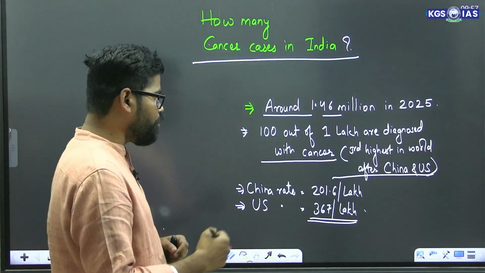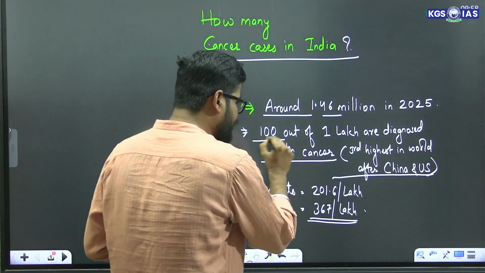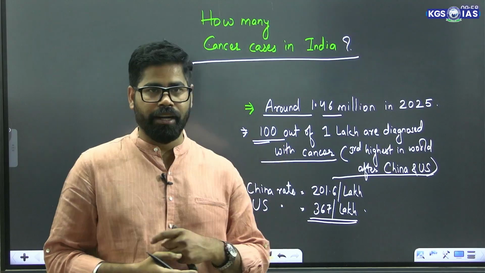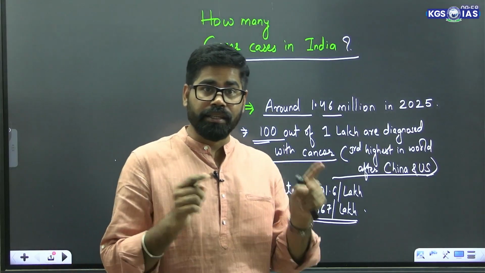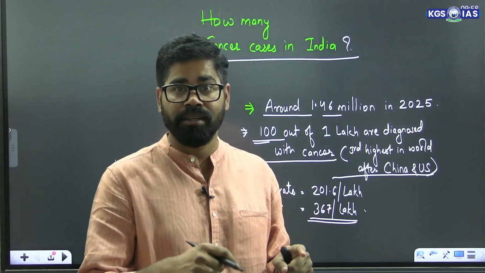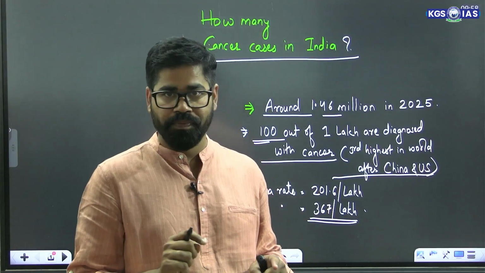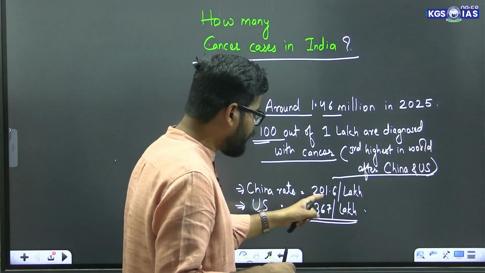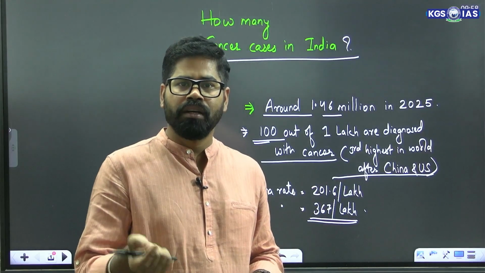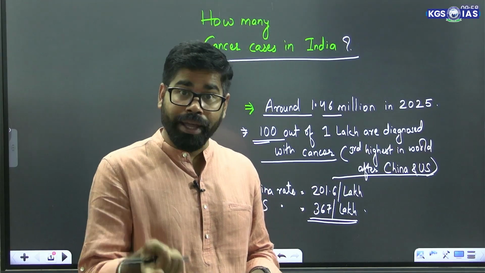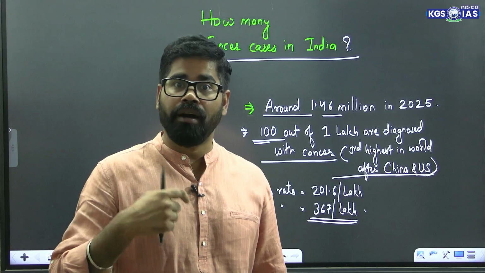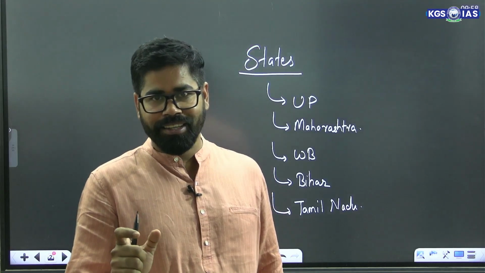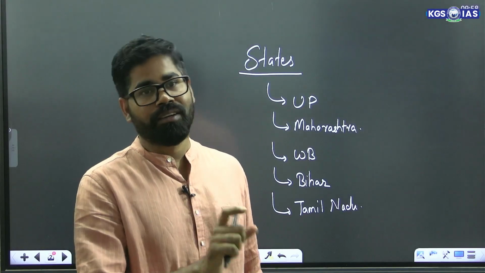Now, it is said that 100 out of 1 lakh are diagnosed with cancer in India. India has the third highest burden of cancer after China and the US. But when we talk about the rate, China has a rate of 201 per lakh population, whereas the United States has an alarming rate of 367 cases of cancer per lakh.